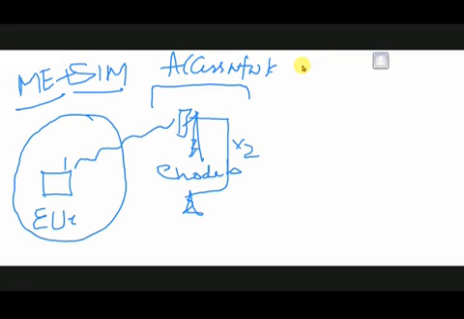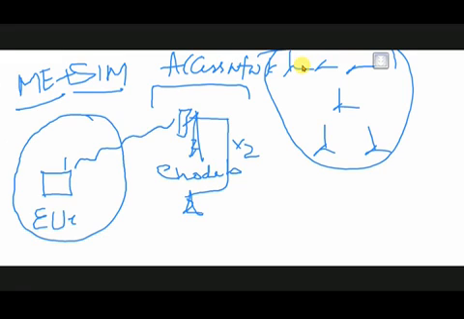So in the access network, what we have seen, base stations are there. A group of base stations get connected with the controller. A group of base stations are connected and controlled by one controller. What do we call that controller? BSC in 2G. In 3G we say RNC. Right?